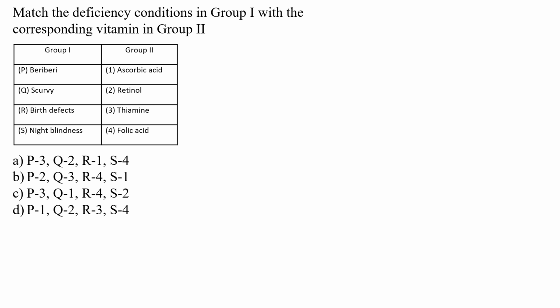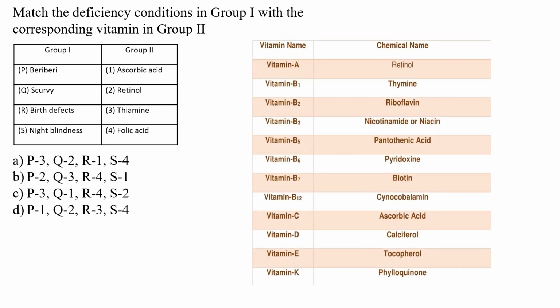I know that night blindness is caused by deficiency of vitamin A, but in group 2 you cannot find vitamin A. It means that one has to know the chemical names of vitamins. So vitamin A is also called retinol, vitamin B complex is there, vitamin C is ascorbic acid, vitamin D is calciferol, vitamin E is tocopherol and vitamin K is phylloquinone.